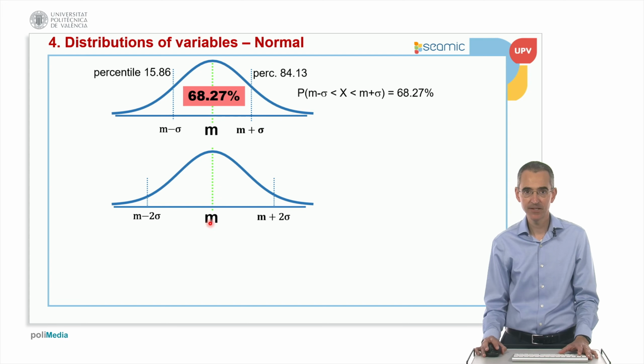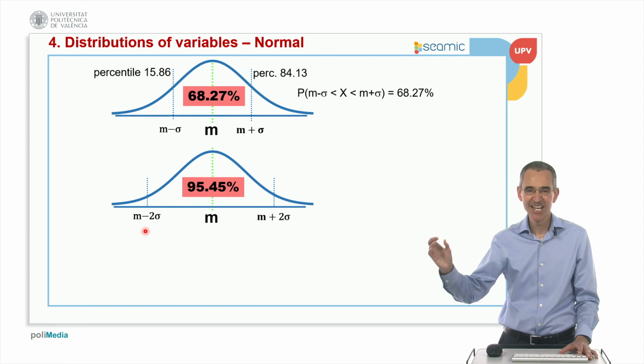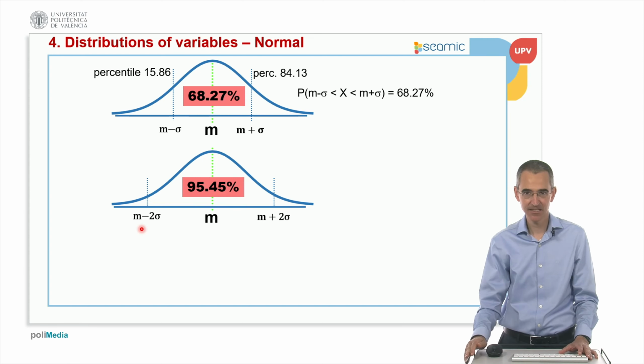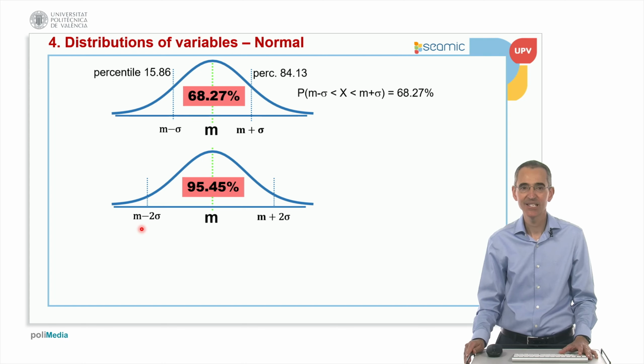Then what happens if I consider the interval of the average plus minus 2 times the standard deviation? It comprises 95% of the values, and this is a very important rule in statistics that we use very, very often. The average plus minus 2 times the standard deviation in a normal distribution comprises approximately 95% of the values. This is probably one of the most important rules in this subject of statistics. Okay?